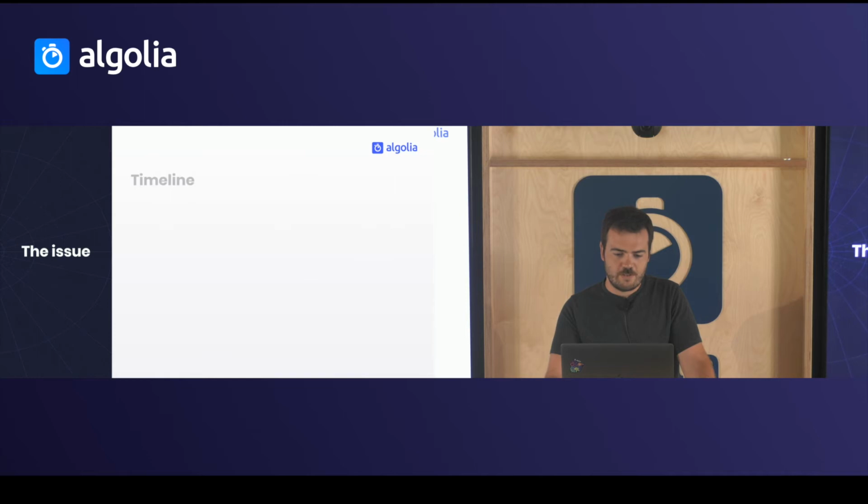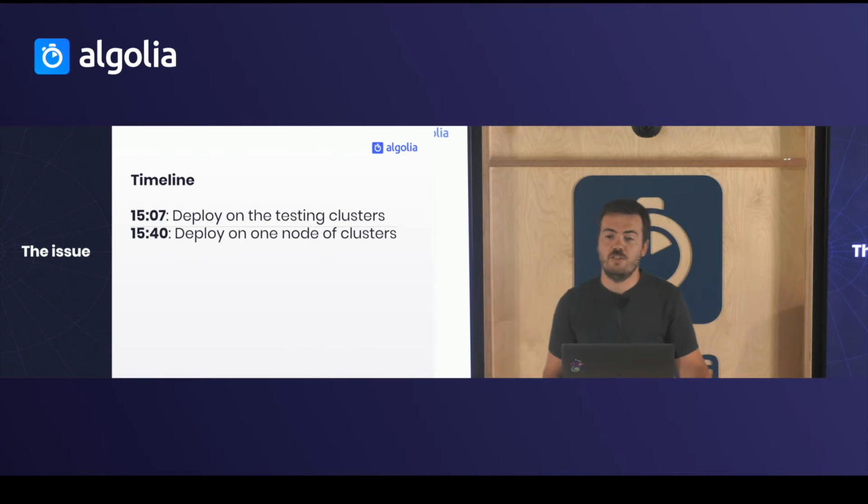Then my timeline of the day. At 3 p.m., after my little coffee, I decide to deploy on the testing clusters. Everything is fine. Then 30 minutes after, I decide to do the rolling upgrade on one node of the production clusters. The cool thing when we deploy is that the deployment procedure is smart enough to test if the new software is running, and if it isn't, directly revert it. But as usual, it didn't crash directly, but 3 minutes after.